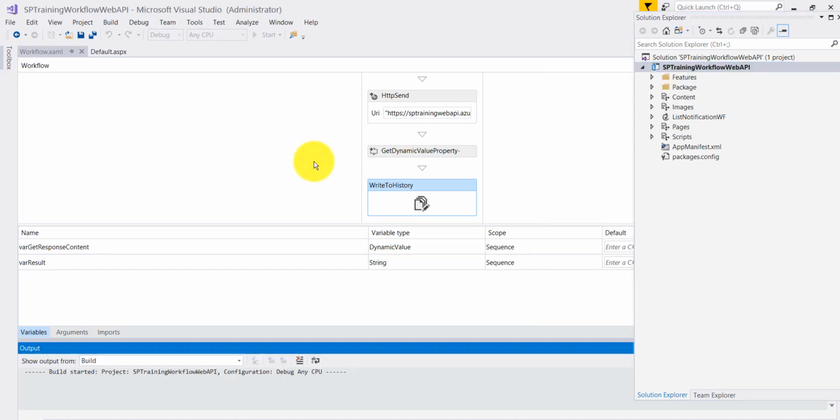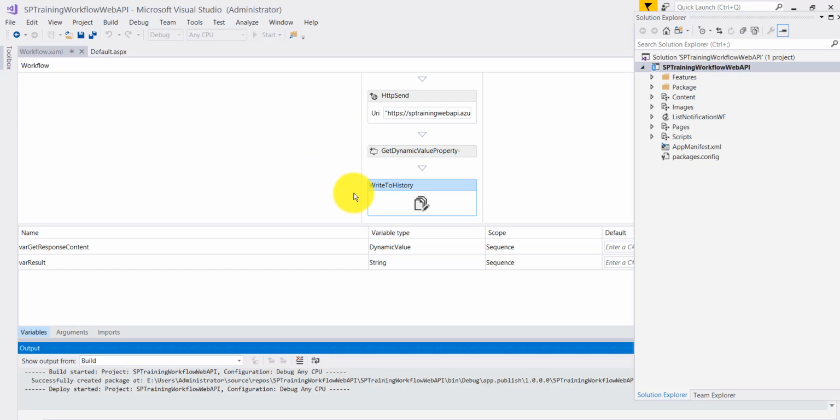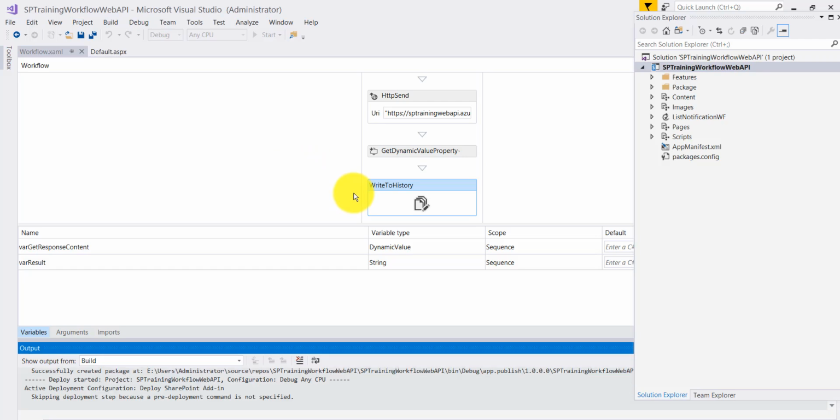Else, you can also package it, so a .app file will come, and then we can use that in our app catalog site, and from there we will be able to add it to any list and libraries. I will show you how that will also appear. Let it first deploy to our site.